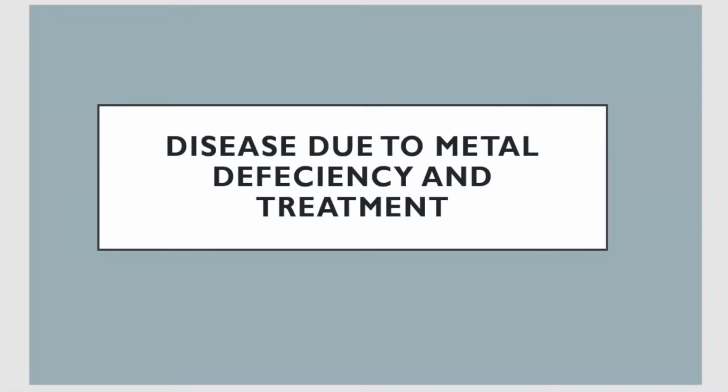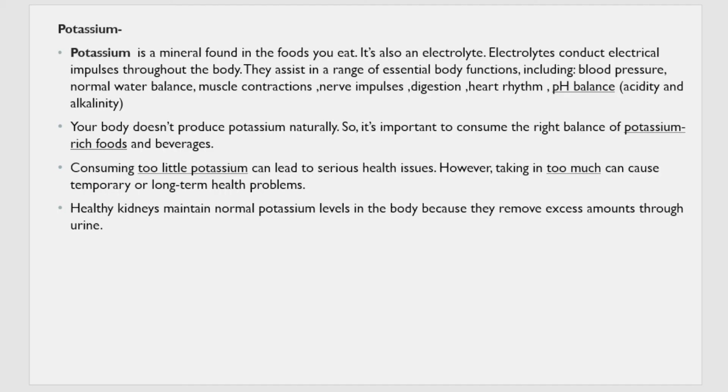So in this video we will be starting with unit 3, under which we will be discussing metal ions in the body, what is the reason for their deficiency, how it can be treated, how metal ions can be toxic, and how toxicity can be removed by chelation therapy, etc. So we'll begin with the disease due to metal ion deficiency and how that disease can be treated. We'll be studying some metal ions in particular.